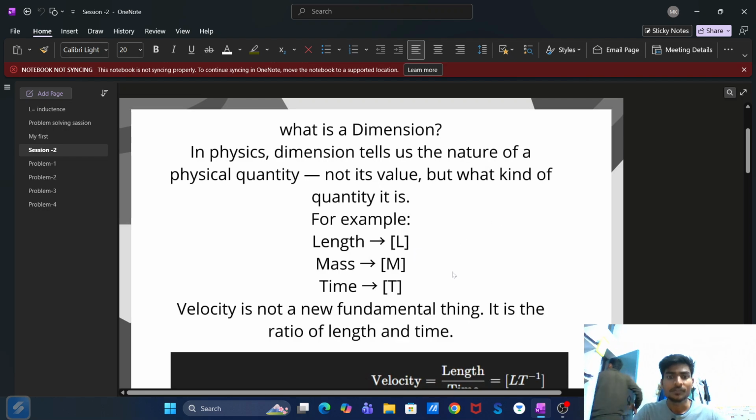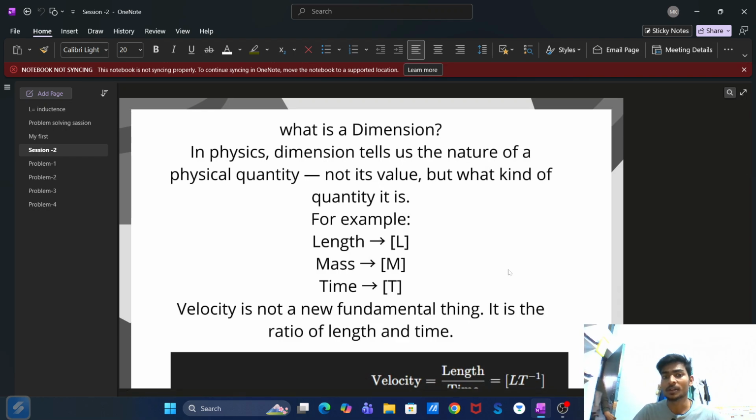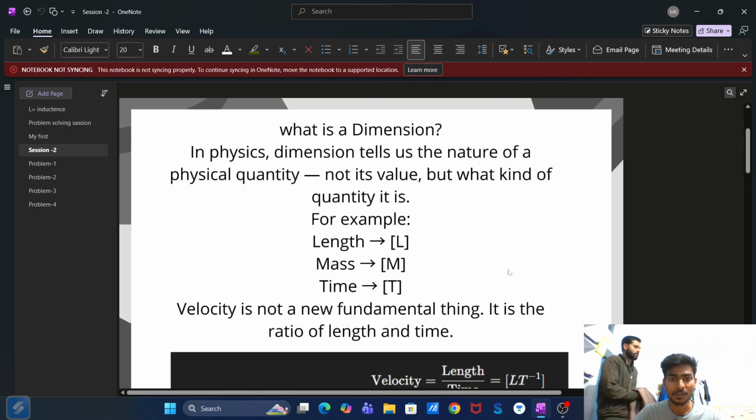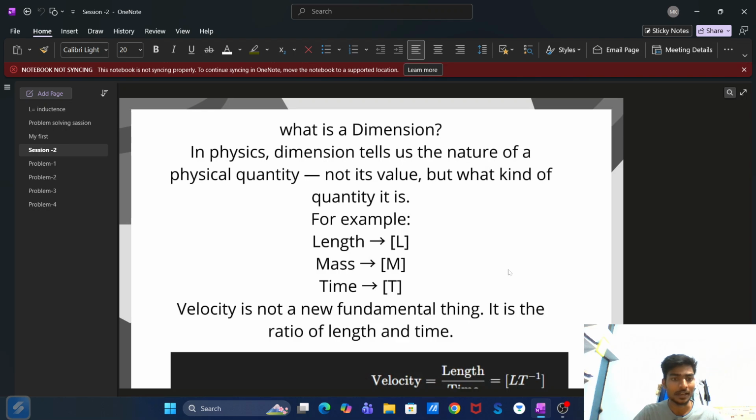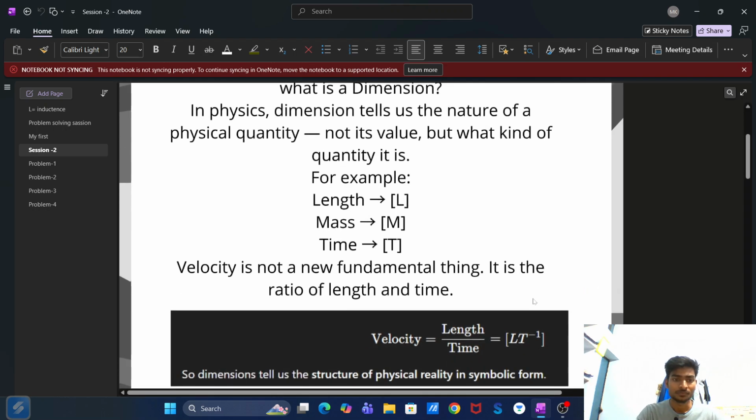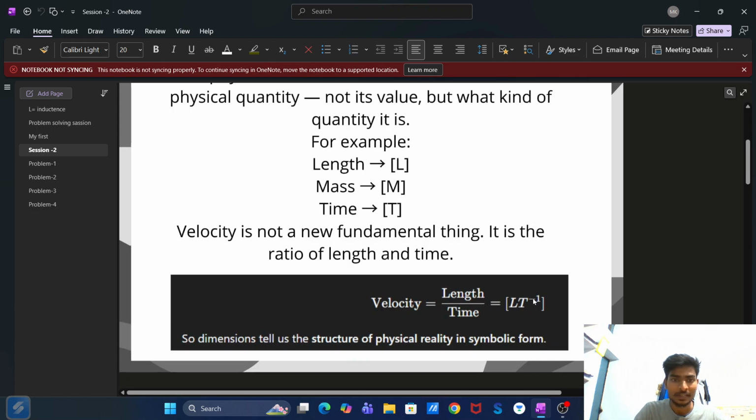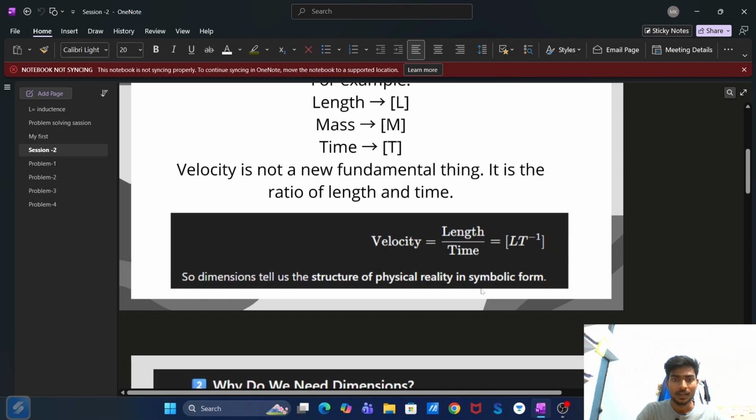So there are some fundamental dimensions. Today I will just discuss three dimensions, which are more fundamental. There are basically seven fundamental quantities. By using these, we can explain the entire physical phenomena happening around us. But today we will discuss only three: length, mass and time. So velocity, for example, is not a new fundamental thing. It is a ratio of length and time. Velocity is equal to length upon time, and its dimension is LT^-1. So the dimension tells us the structure of physical reality in symbolic form.